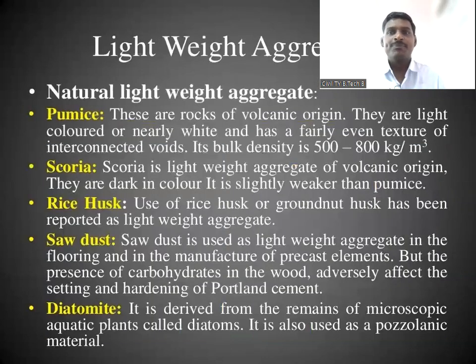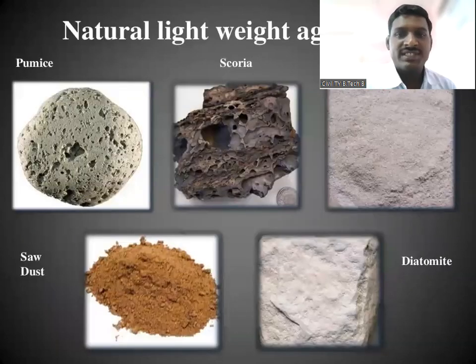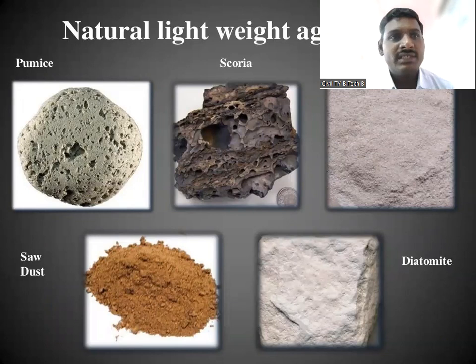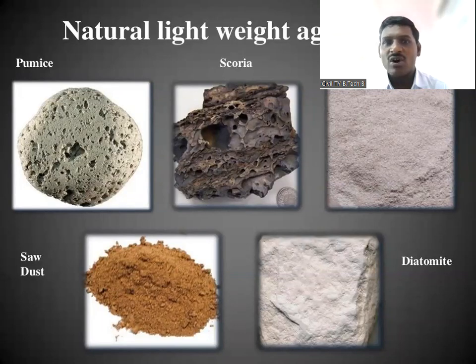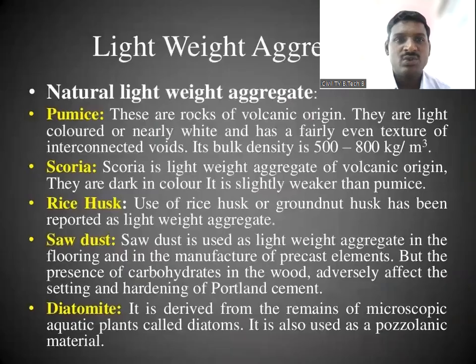So if you see here, or you can see the sketch also. These types of stones we are using for lightweight, because they naturally have light weight. If we compare our basalt rock and these stones, these stones are natural lightweight stones. So this is pumice. This is one of the natural lightweight stones. That stone we can use in that particular concrete as an aggregate.